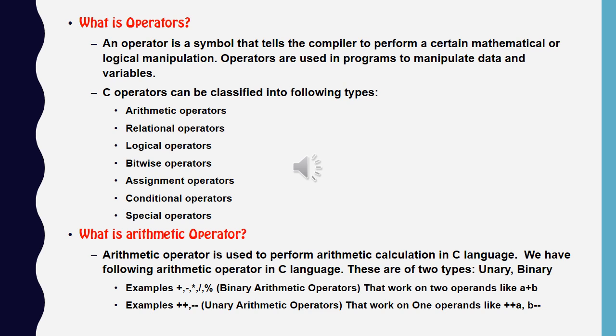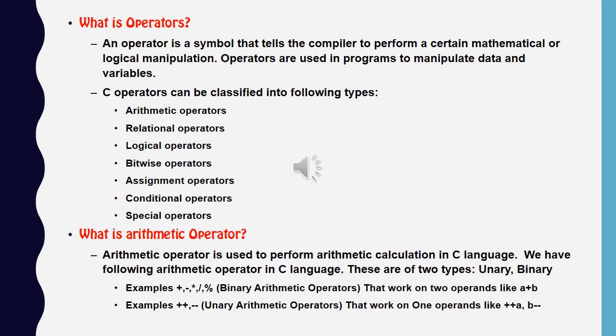So dear, the next topic is operator. An operator is a symbol that tells the compiler to perform a certain mathematical or logical or other manipulation. Operators are used in a program to manipulate data or variables. So what types of operators do we have in C language? First is arithmetic operator like plus, minus, multiply, divide. Second is relational operator like greater than, less than, greater than or equal to, less than or equal to.